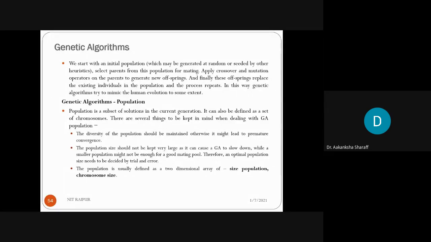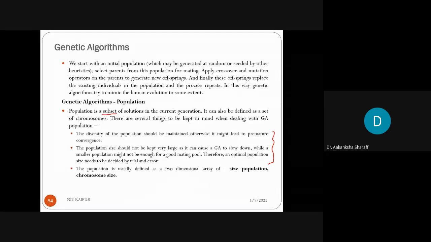Clear? So population is a subset of solutions. Here subset is written because a problem can have a number of solutions, like an NP-hard problem or complex problems, which can have a range of solutions, but we have to choose a subset of those solutions as the population. Why we go for a subset will be discussed based on these 2 points.